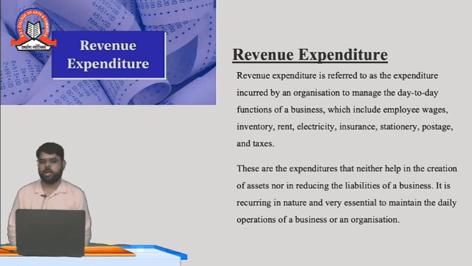From the examination point of view, in the exam it is written: identify which of the following transactions are capital expenditure or revenue expenditure. So you only have to identify which type of expenditure it is, and you have to give some reason why it is that expenditure. For example, in the exam it is written: purchased machinery of rupees 1 lakh. You have to identify which type of expenditure it is.